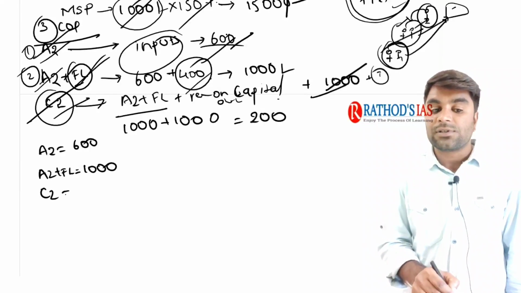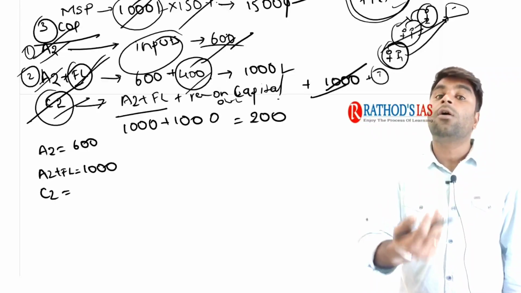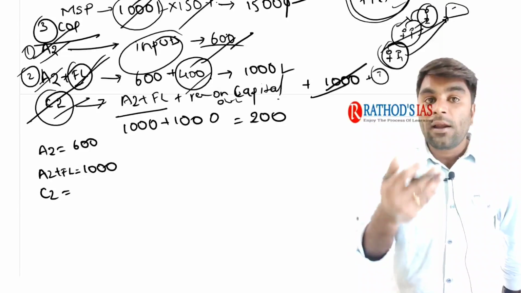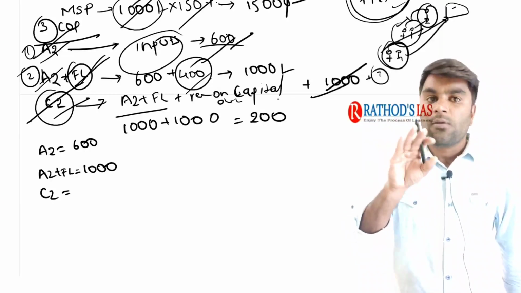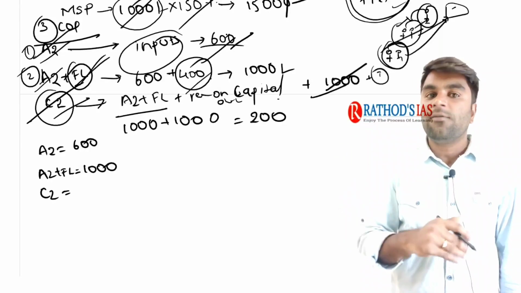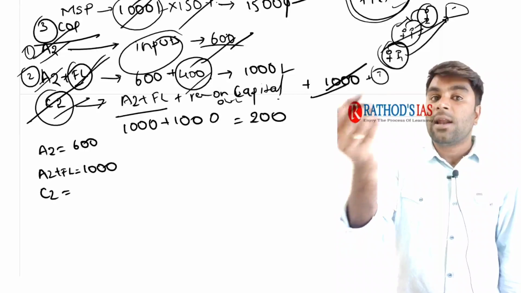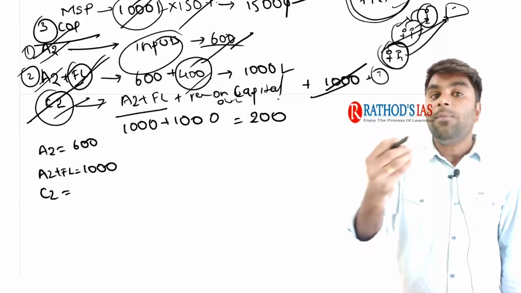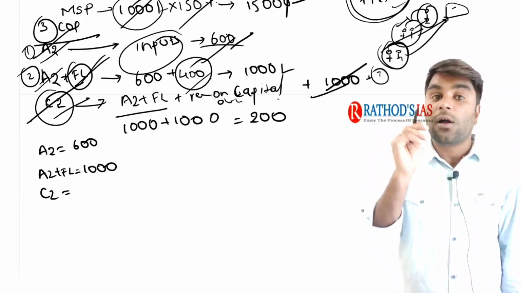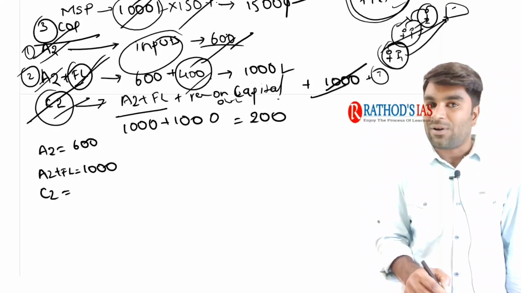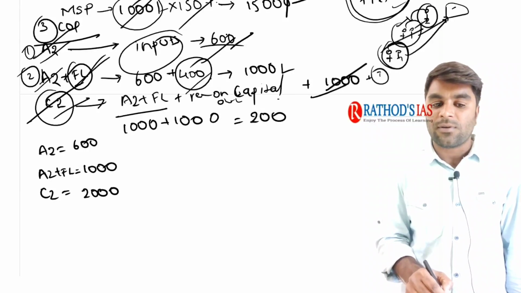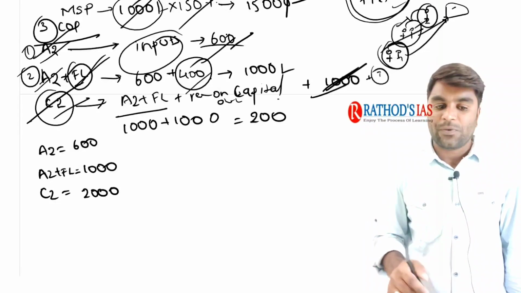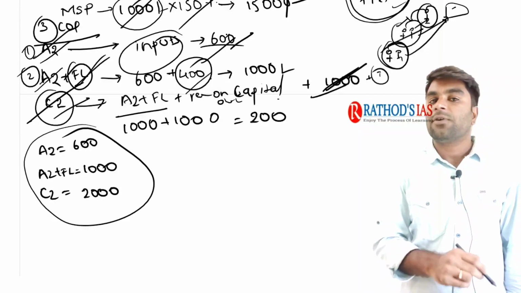Next, we have the C2. C2 is nothing but A2 plus FL plus the revenue foregone on the own assets. Imagine you are a farmer. If you have your own land and own tractor, the cost of producing the rice would be low because it's your own land. You need not pay rent to anybody. Imagine the same farmer who takes the land on rent. He needs to pay that rent to the owner. So even the rent payment will be a cost of production, so it also needs to be considered. This is the C2 component. Now, imagine we have this 2000 rupees, because C2 is A2 plus FL plus the revenue foregone on those owned assets. So we have these three important components of cost of production.